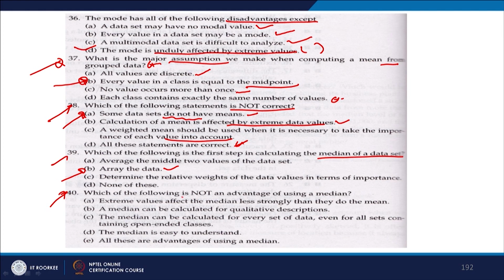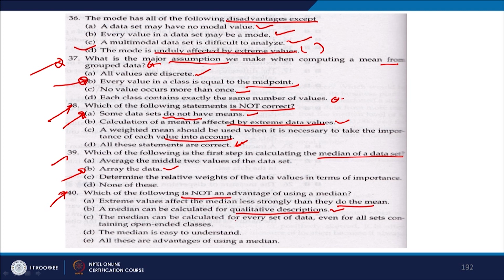Which of the following is not an advantage of using a median? Not an advantage, right. Extreme values affect the median less strongly than they do the mean. A median can be calculated for qualitative description, yes, we can calculate.